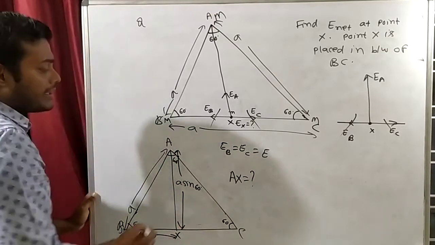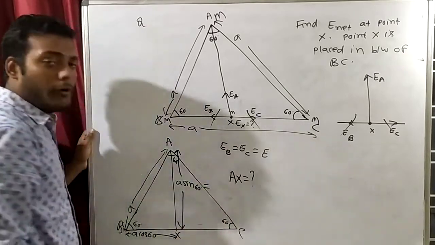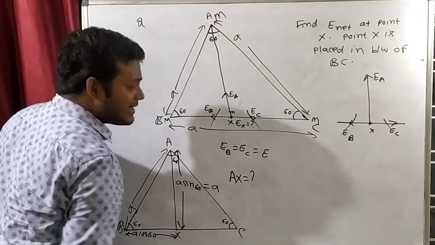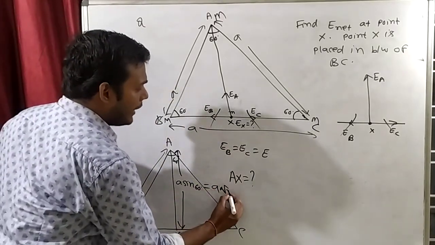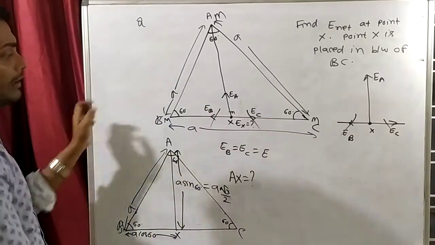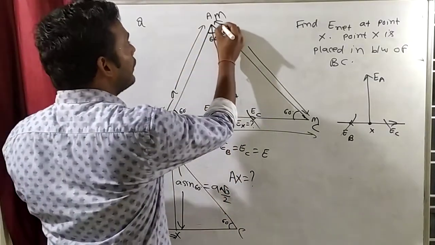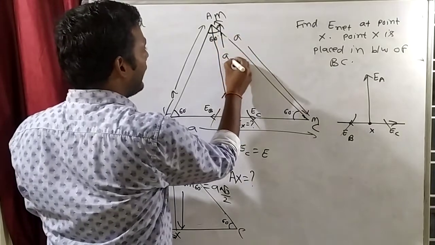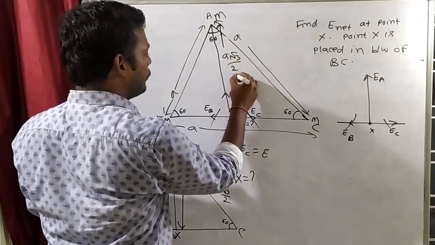So what will be the height of this? A sin 60. And what is the value of a sin 60? Sin 60 is root 3 by 2. So a root 3 by 2. So the height of this is a root 3 by 2.